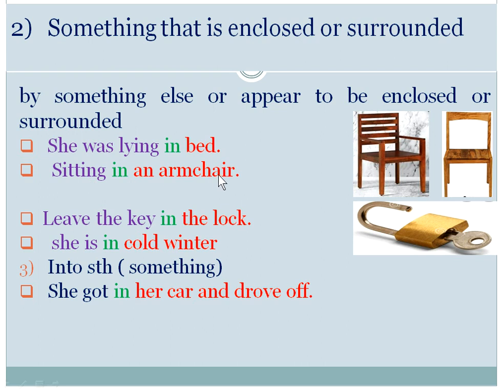Sitting in an armchair. There are two kinds of chair, and if we are talking about one with arms and somebody is sitting, then they are surrounded. So we use in here, not on. A boy is sitting in an armchair, you can say. But if the chair is without arms, then we can't use the preposition in. We have to use on because it is solid and it has no arms.